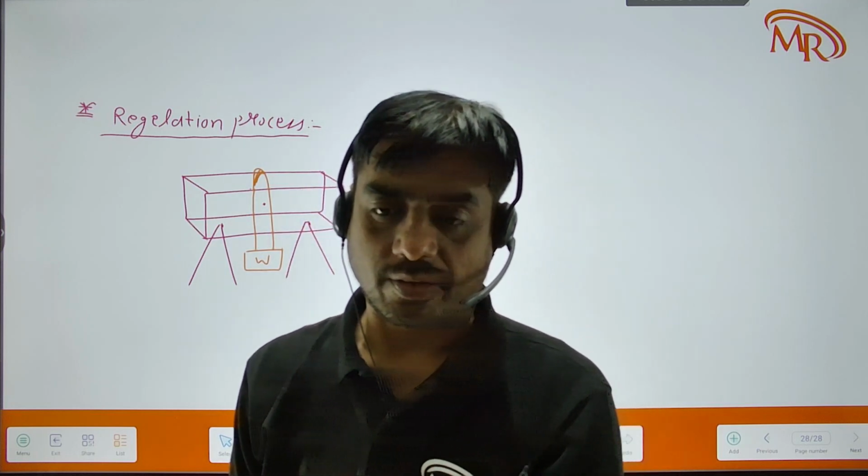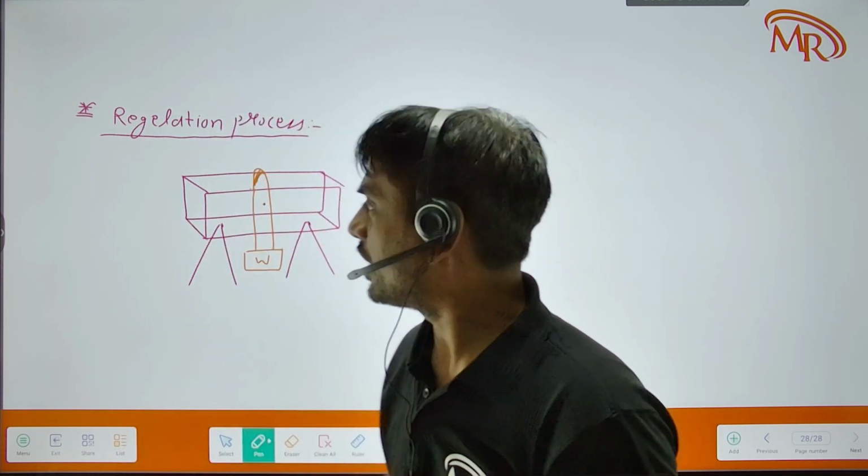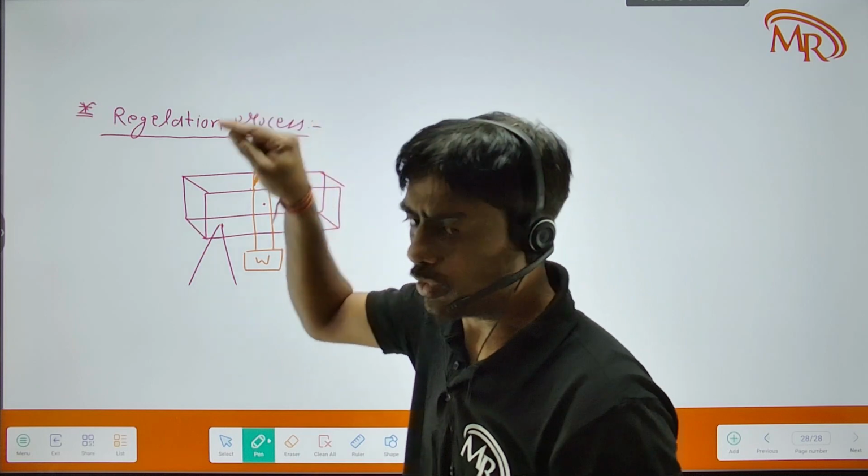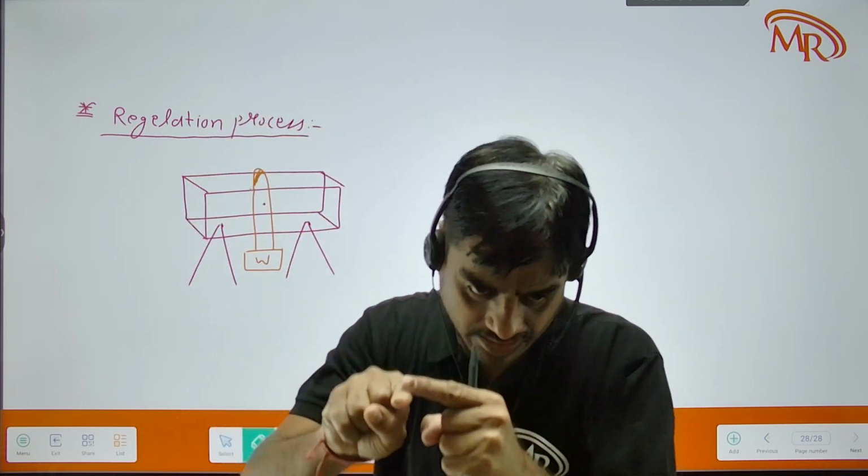So here the temperature is not more than 0 degree and the ice starts melting. How is it possible? This is due to pressure. So when you observe, slowly this thread moves inside the slab.